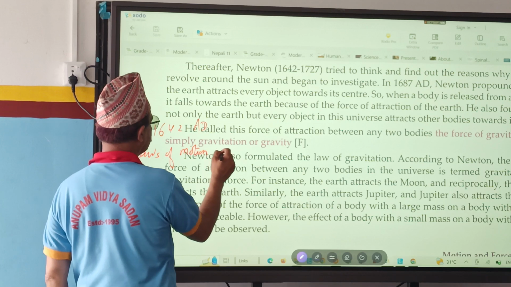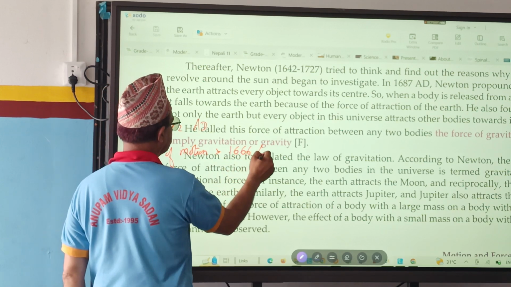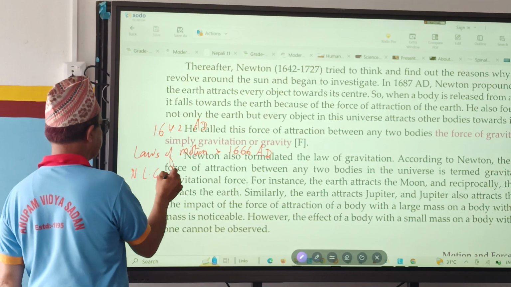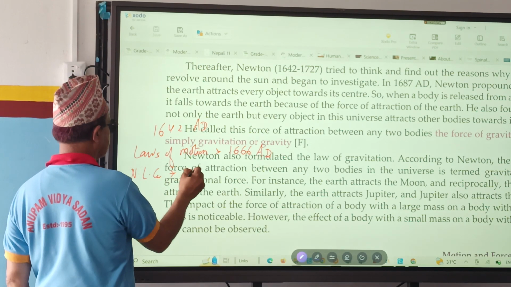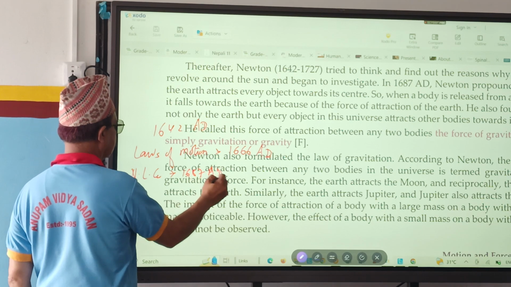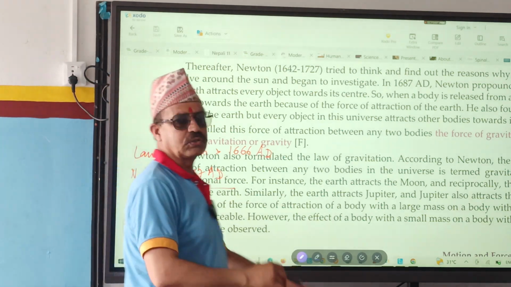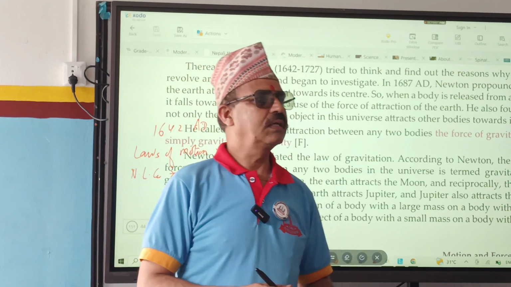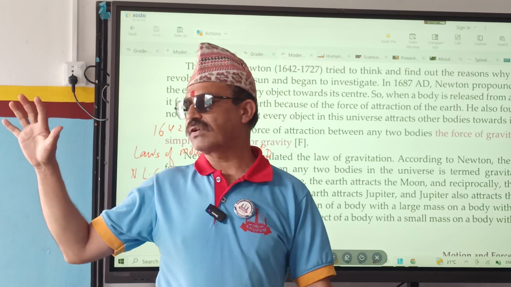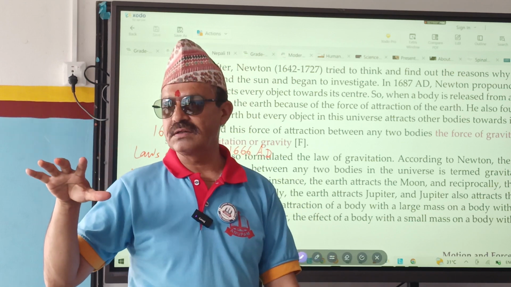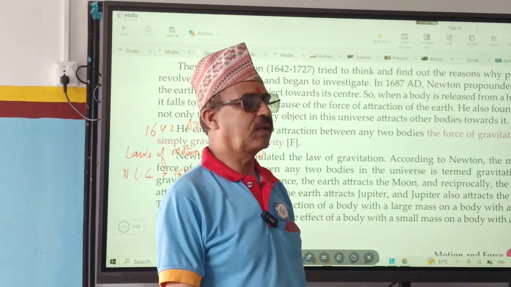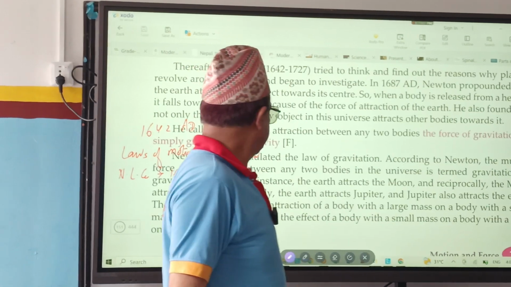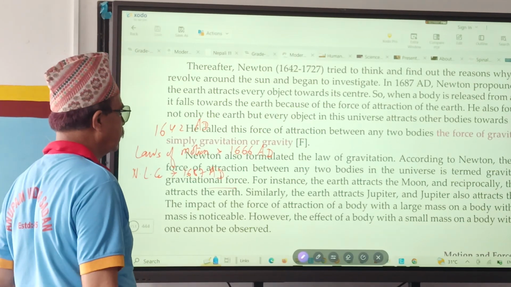He gave laws of motion in 1666 AD, and Newton's law of gravitation in 1687 AD. He was a very curious person. That's why he gave laws of motion. Could you remember the first, second and third law of motion? In class 9 we did some numerical problems also. It was given by Newton.